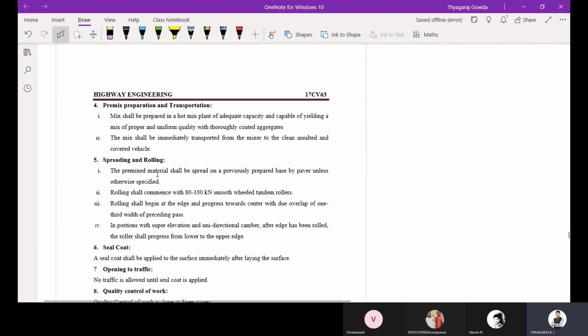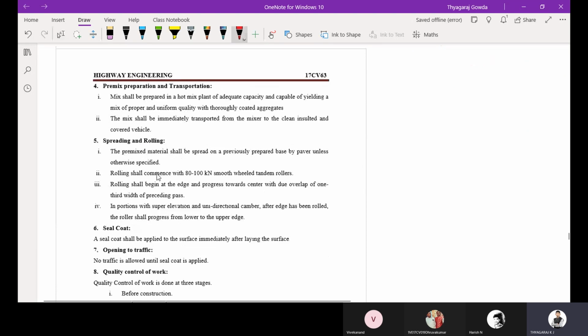Okay, next is premix preparation and transportation. As we all know, the mix shall be prepared in a hot bituminous mix plant of adequate capacity, which will yield a proper and uniform quality of the mix. So the mix you are going to prepare in the hot bituminous mix plant should be capable of yielding a uniform and homogeneous mix. I'm going to show today how this hot bituminous mix plant looks.